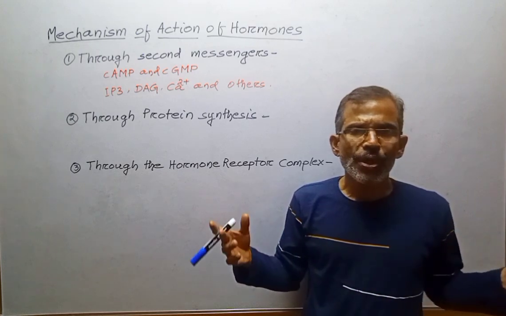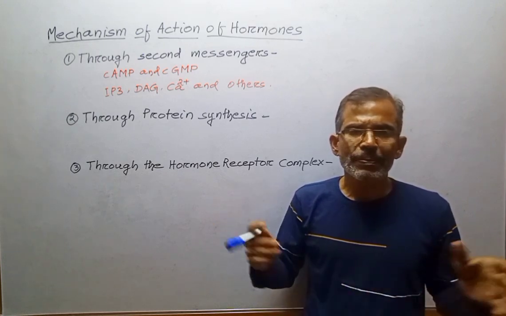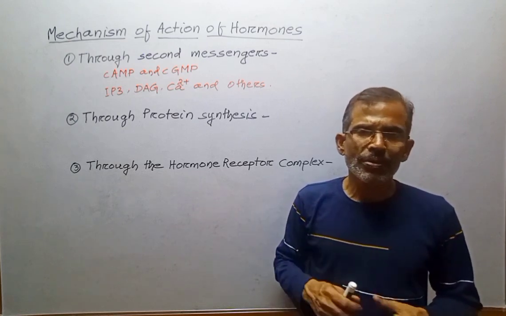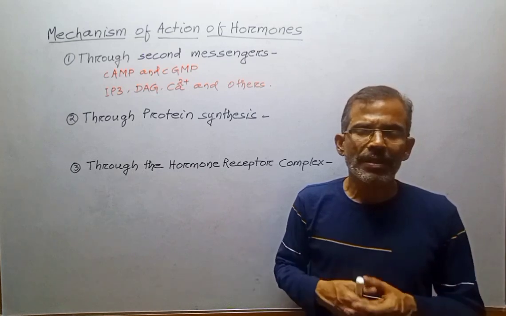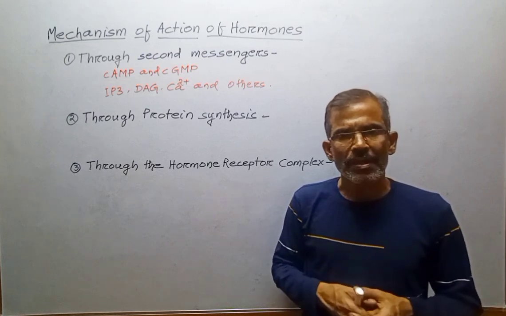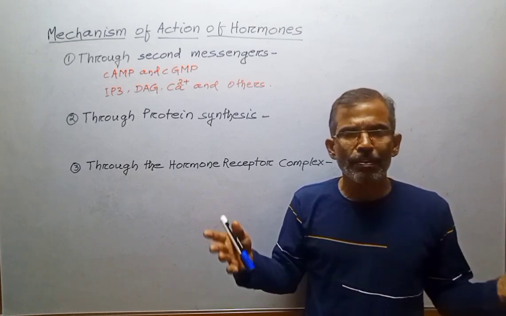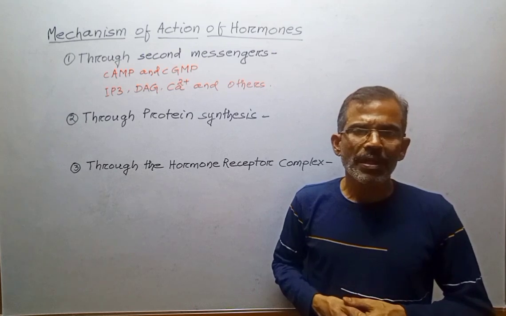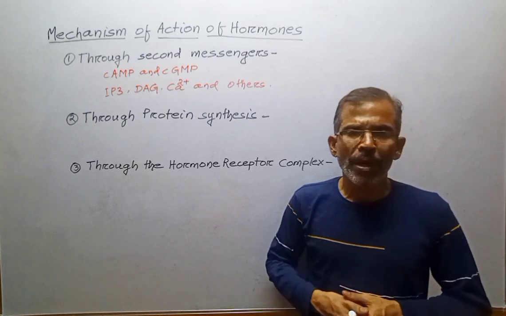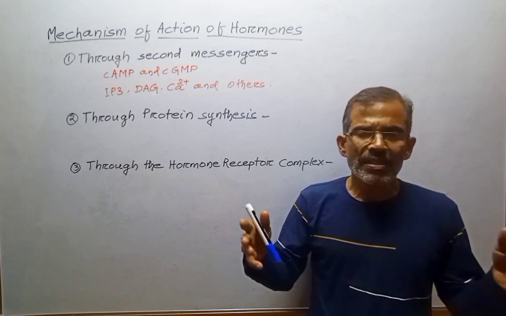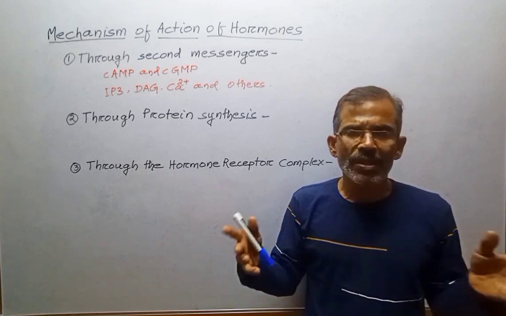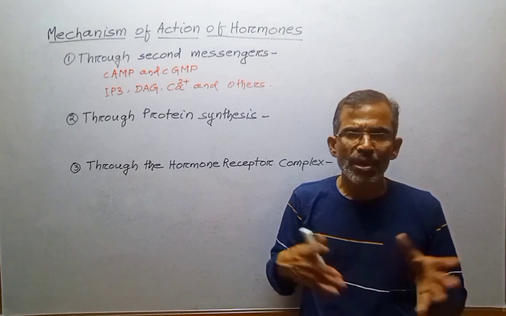Whereas in the case of steroid and thyroid hormones, the receptors are intracellular. Such hormones, after diffusing into the cell, bind with receptors either in the cytoplasm or in the nucleus. The hormone-receptor complex then binds with a specific DNA sequence and activates the transcription of specific mRNA, which is then translated into proteins. These proteins bring about definite changes in physiology and behavior.